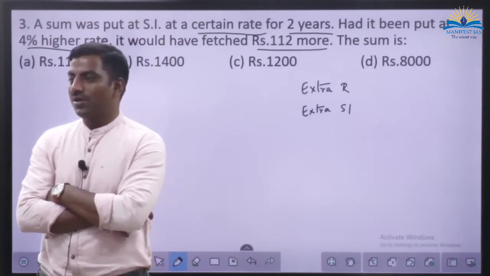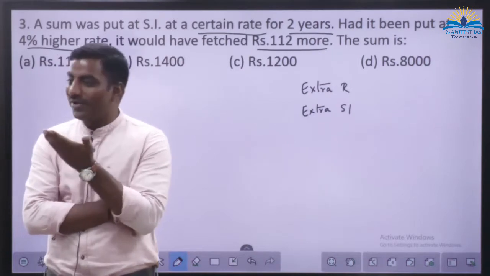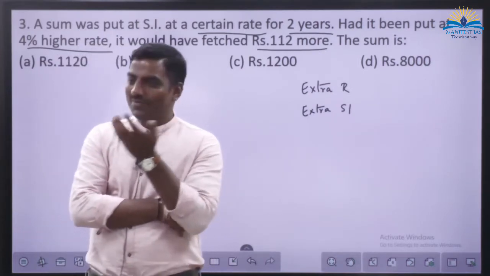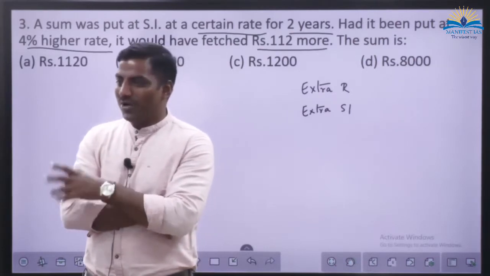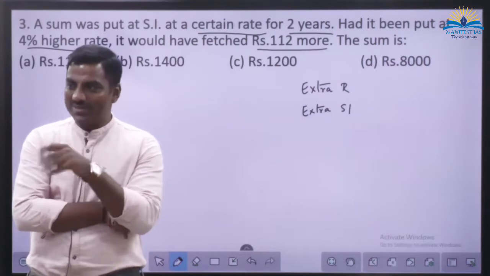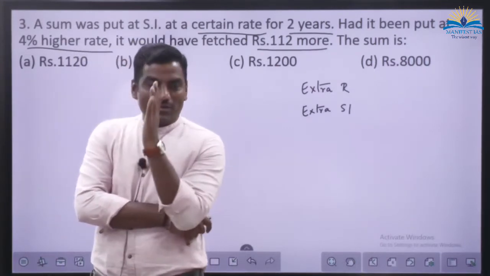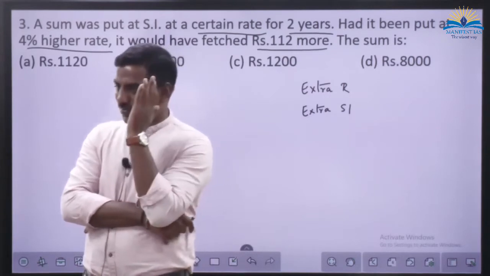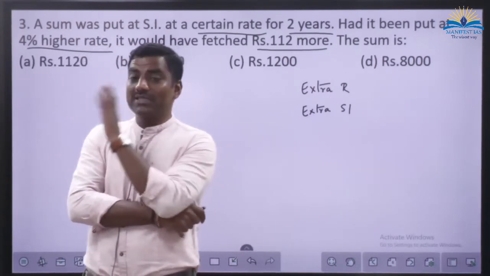Now, the bank will suddenly say, for all the unemployed youth, 4% extra. You will be happy or not? Momentarily, you will be happy, but you are not happy with the phrase unemployed youth. That's okay. When something is given, you have to accept it. Okay. So, jokes apart, they are announcing 4% more to you.